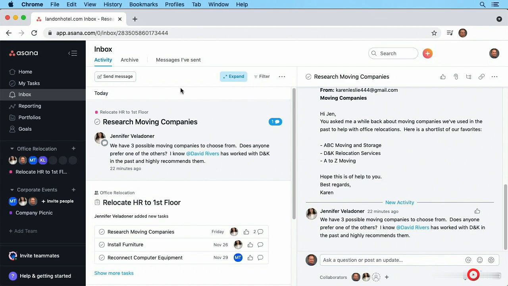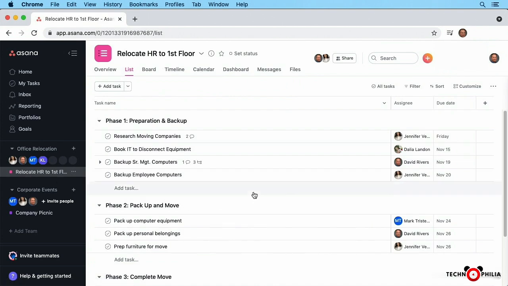Kind of cool stuff. Let's go back to our project by clicking it here on the left-hand side underneath the Office Relocation team, and knowing now that we can use comments to add information, ask questions, and use the @ sign to mention people to ensure they get notified.